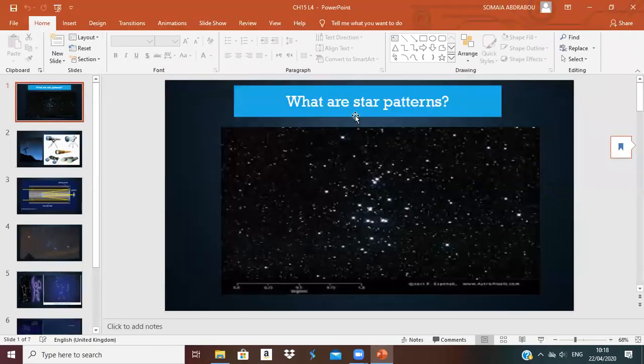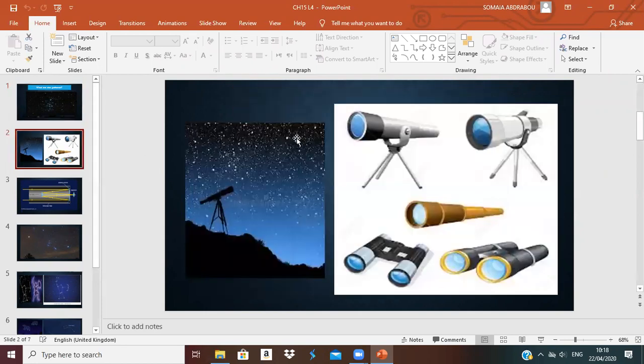Now, what are star patterns? How can we see the stars? We can see the stars with our eyes, but we can see them better by using a telescope or binoculars. Binoculars are a tool we can use to see stars. Binoculars or the telescope are the tools that make the stars brighter and clearer for us, and we can magnify objects that are far, far away.